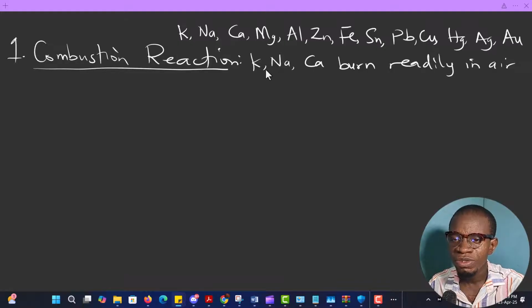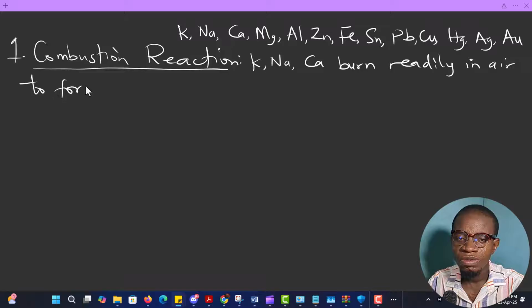Potassium, sodium, and calcium burn readily in air to form oxides. So if I check, we have something like potassium plus oxygen to give you potassium oxide.